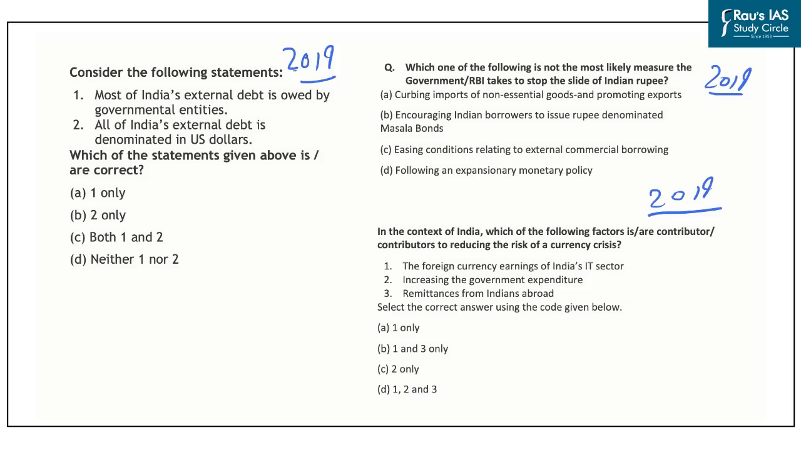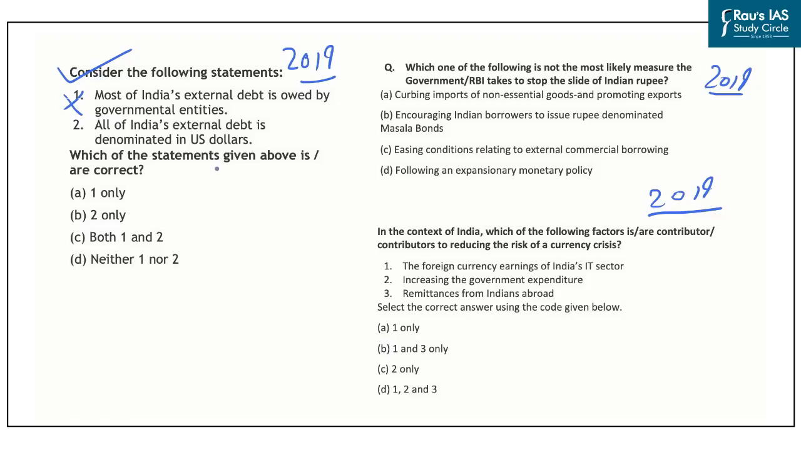So the first question reads, consider the following statements. First is that most of India's external debt is owed by the government entities, and second is that all of India's external debt is denominated in US dollars. Now, if you closely look at these statements, you will find that the first statement is incorrect because most of India's external debt is owed by the private sector and not by government entities.